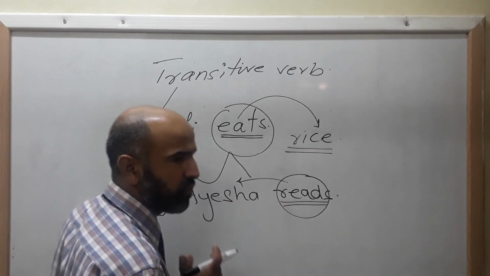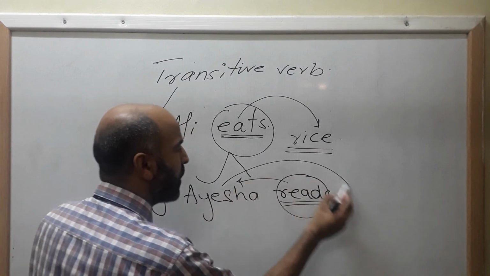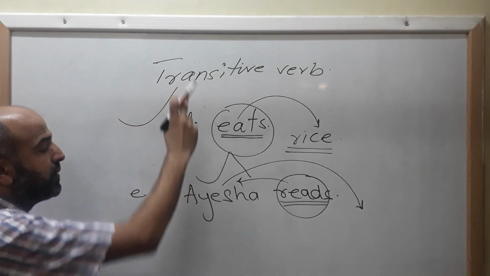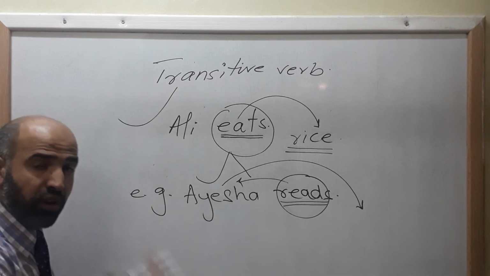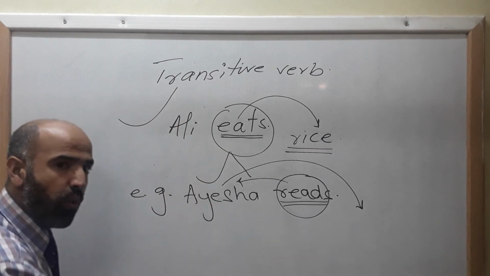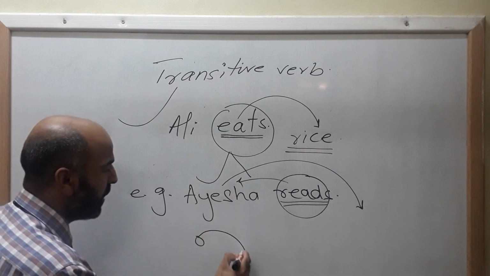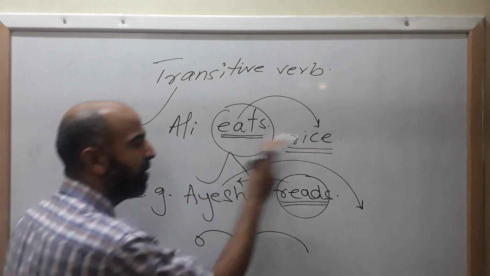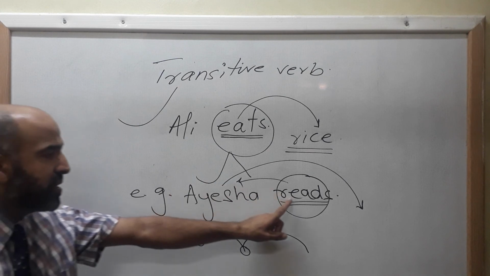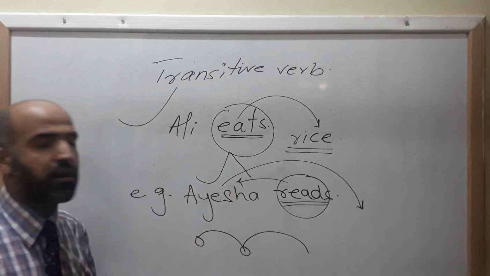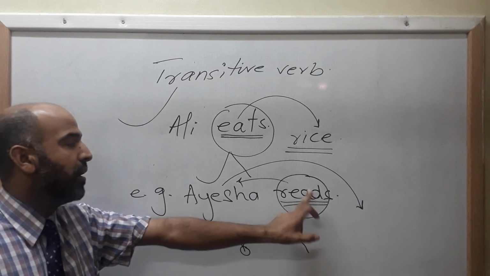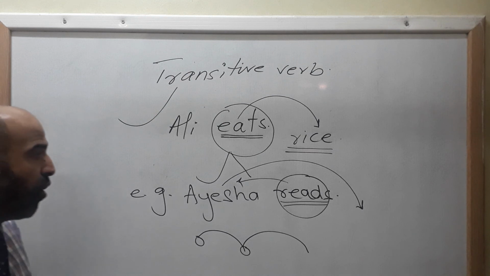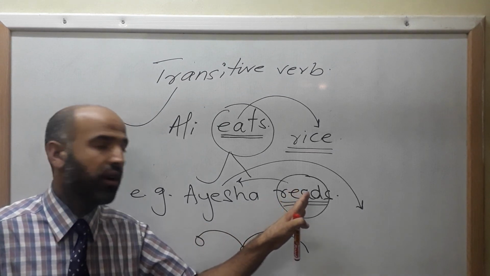Here read is your transitive verb because it passes over from your subject to an object. As I told you in the beginning, the etymology of the word transitive means to pass over. Here your verb passes from subject to an object. When a verb passes from subject to an object, that is called a transitive verb. In other words, if a verb needs an object to give you complete sense or meaning, it is called your transitive verb. I hope you have understood.